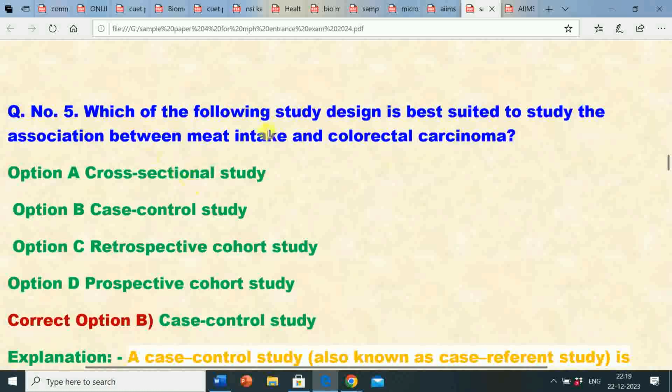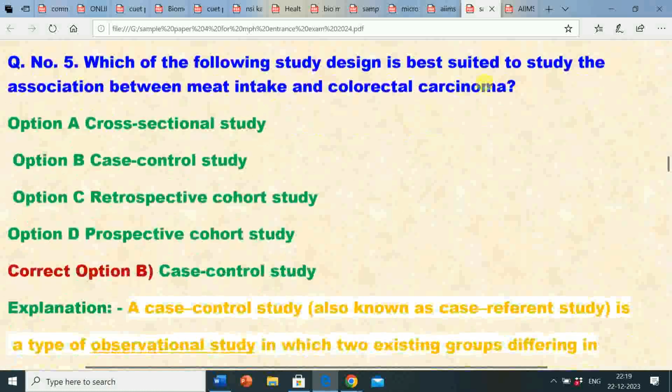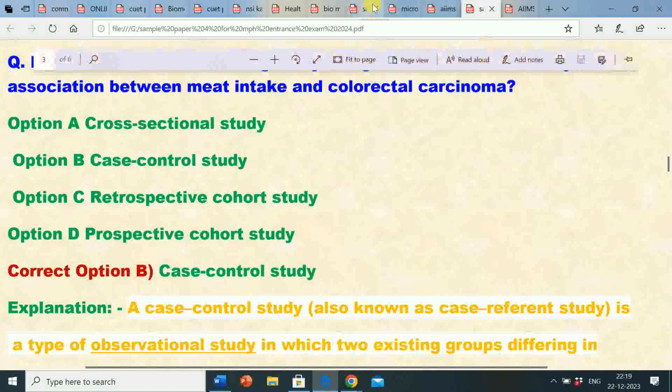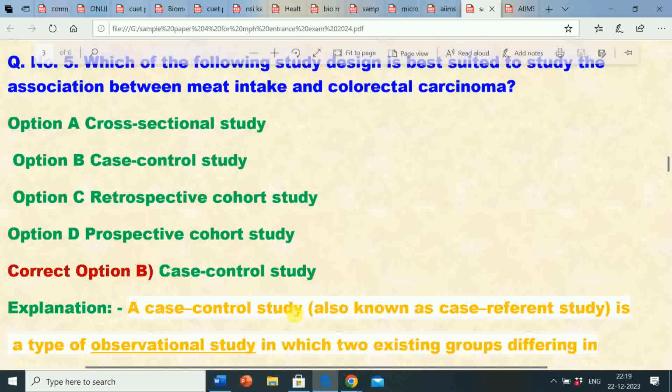Next, question number 5. Which of the following study designs is best suited to study the association between meat intake and colorectal carcinoma? Option A, cross-sectional study. Option B, case control study. Option C, retrospective cohort study. Option D, prospective cohort study.